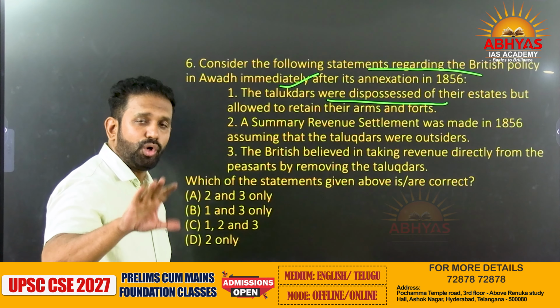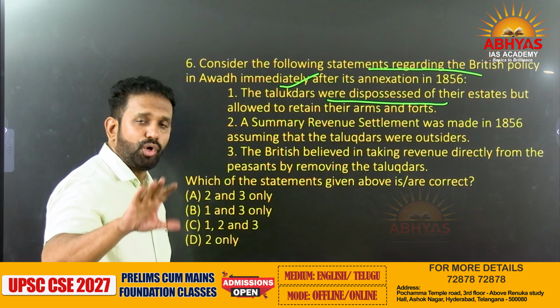So that's the reason, after Awadh, they dispossessed them of their estates. If I have Ashoknagar with me, and I am dispossessed, now Ashoknagar is not yours. At that time the talukdars also used to have arms and fortresses. They were not given these either. So this is a wrong statement. Why? Because saying they were allowed to retain them is wrong. They were not allowed to retain these either. This is wrong.